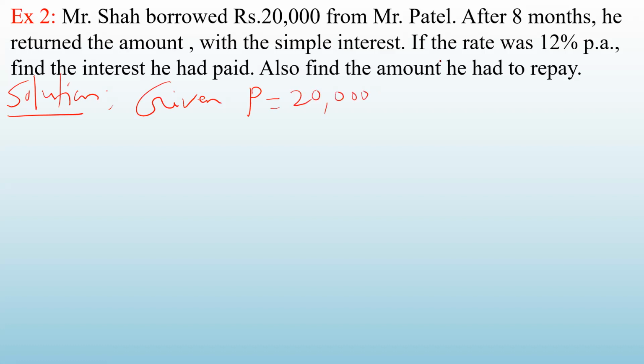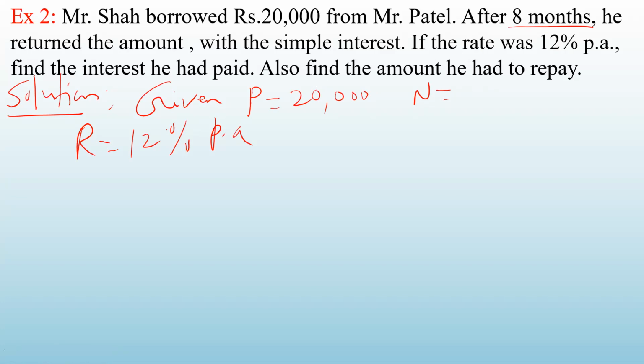Okay. After 8 months, look at here. In this problem, the time n is generally number of years, because our rate of interest is 12% per annum. See, R is 12% per annum. But here n is 8 months. So what we will have to do, we will have to convert this month into year.